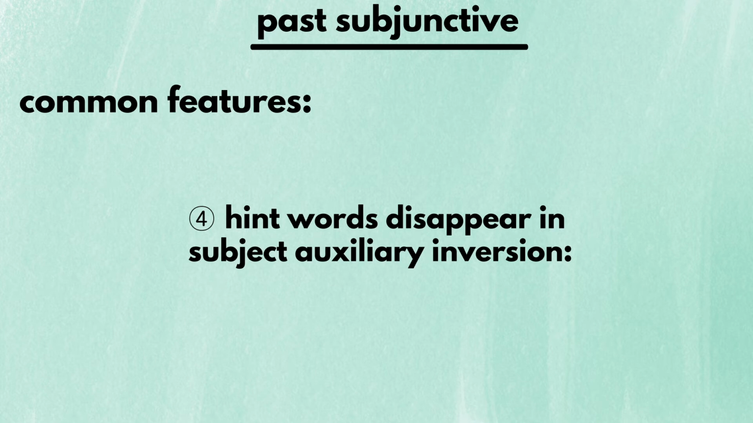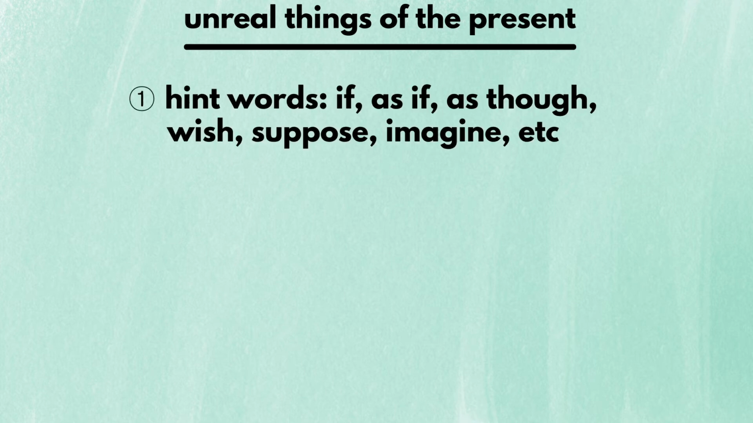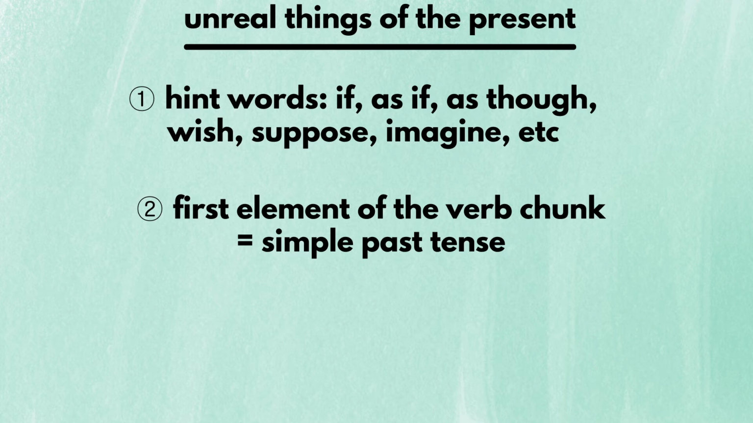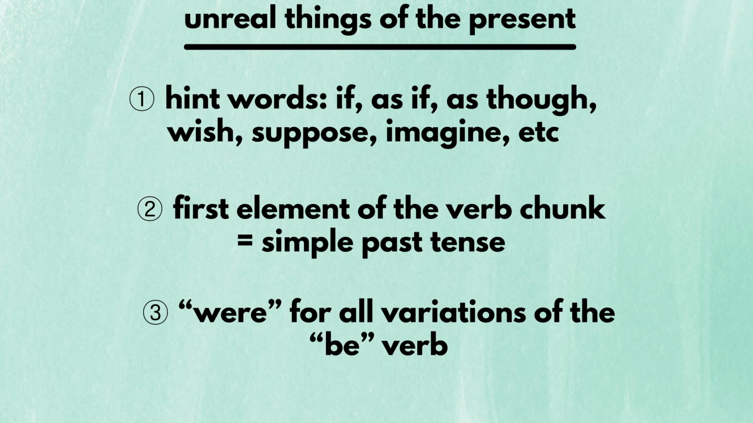Fourth, hint words may disappear in a special sentence structure called the subject auxiliary inversion. I'll talk about this later. Okay, we're ready to examine each sentence structure for unreal things. The first sentence structure is for unreal things of the present. When you talk about unreal things of the present, you must first have a hint word, as in if, as though, wish, suppose, imagine, and etc. Then, for the unreal part of the sentence, the first element of the verb chunk must be in simple past tense. Third, you must use were for all variations of the be verb.